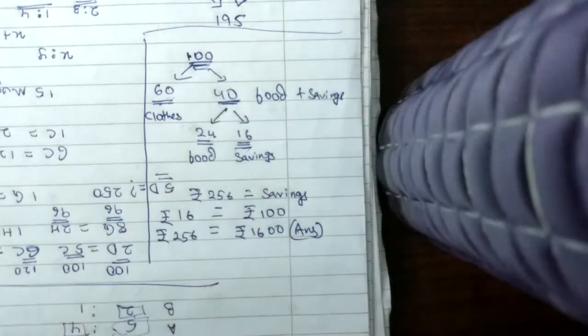Now we will look at this one other question. I am also a little afraid of this kind of question, so I try to avoid these if they're a bit complicated. Okay, so the question goes like this: X, Y, and Z are partners in a business with a total capital of rupees 3,300. The profit at the end of the year is 1,500, to be divided in proportion to their capital.